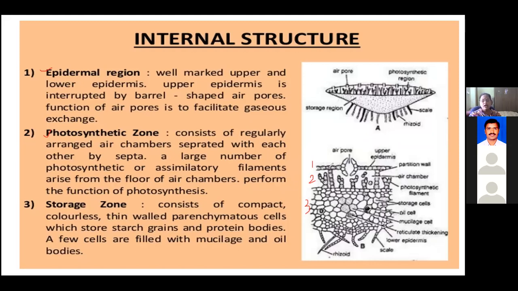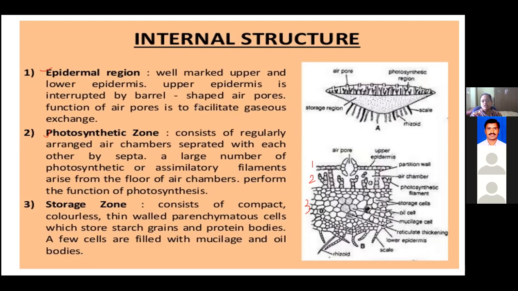Now, in the upper epidermis, you can see small pore-like structures or barrel-shaped pores, which are called air pores. These are the openings on the thallus through which gaseous exchange takes place. The exchange of carbon dioxide and oxygen into the thallus takes place through these air pores only.